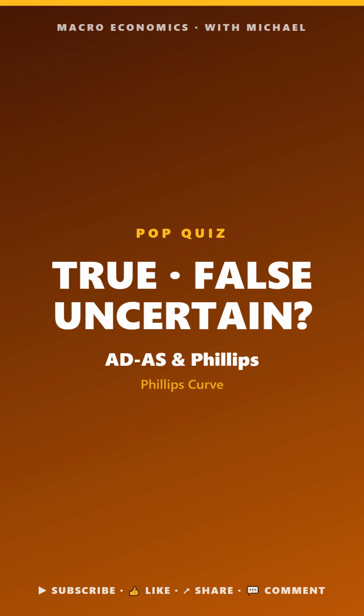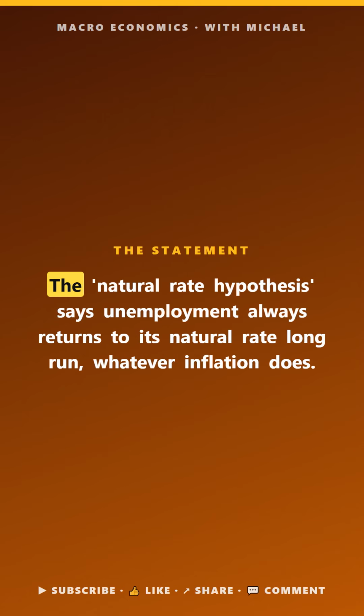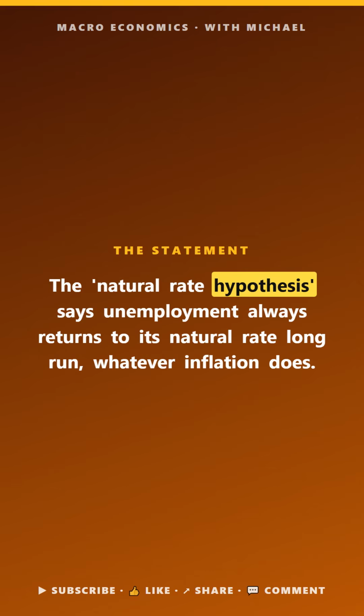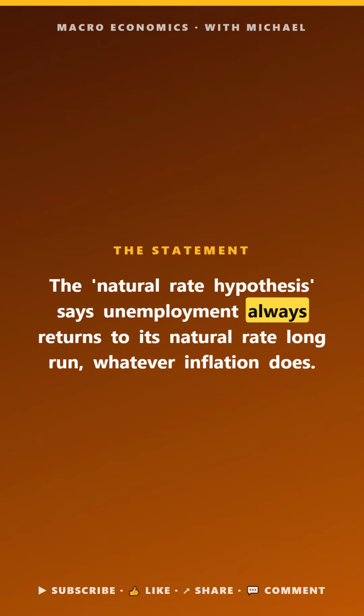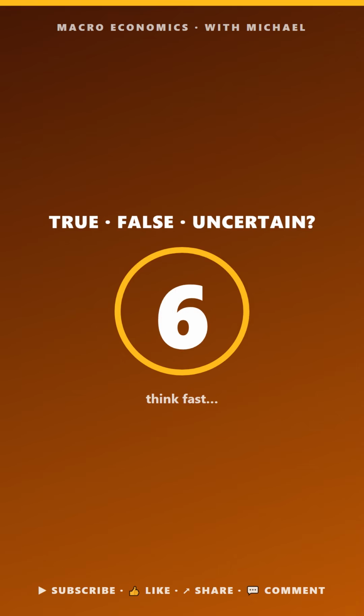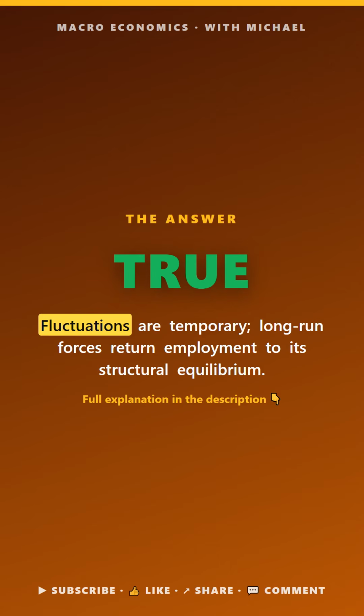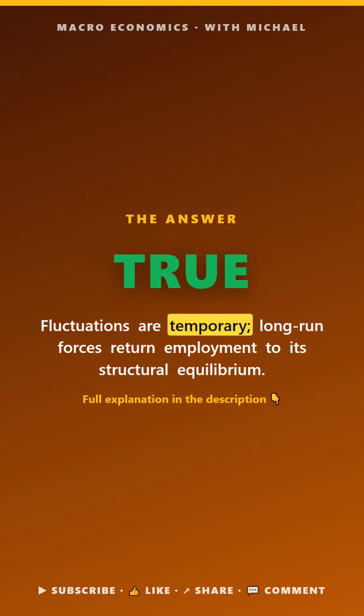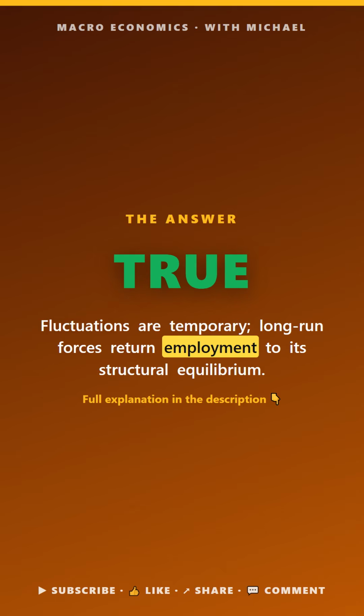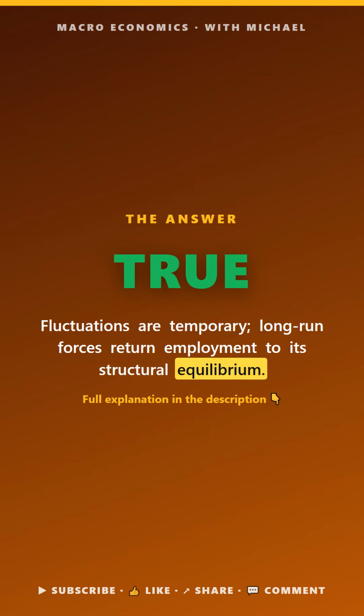Independent of inflation. Macro pop quiz. ADS and Phillips. True, false, or uncertain. The natural rate hypothesis says unemployment always returns to its natural rate in the long run, whatever inflation does. The answer is true. Fluctuations are temporary. Long-run forces return employment to its structural level.